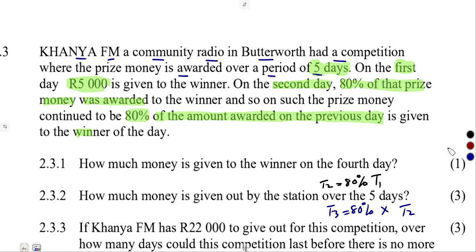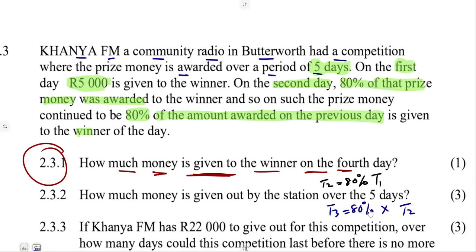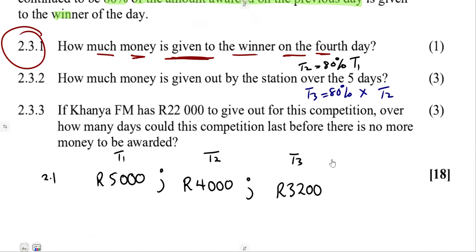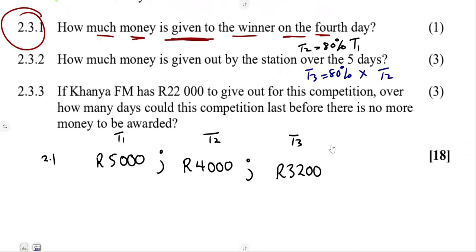Then, all right, let's answer question 2.3.1. How much money is given to the winner on the fourth day? So we need T4, the term 4. That is what we simply need there, guys. We have T1, T2, T3, and so on.